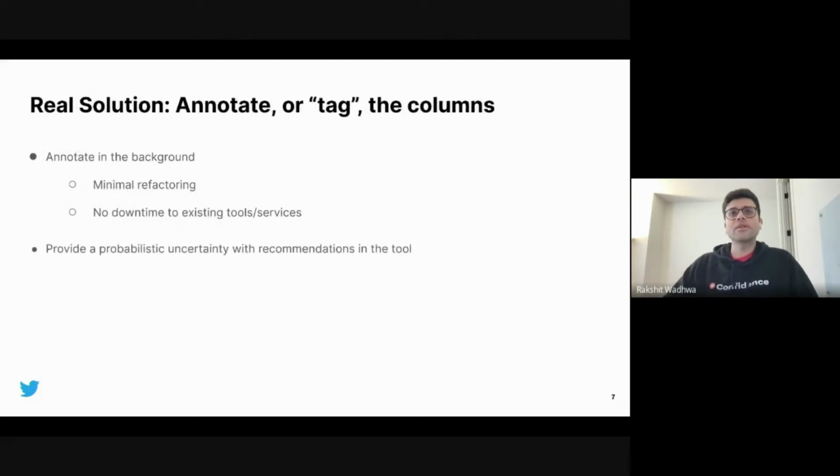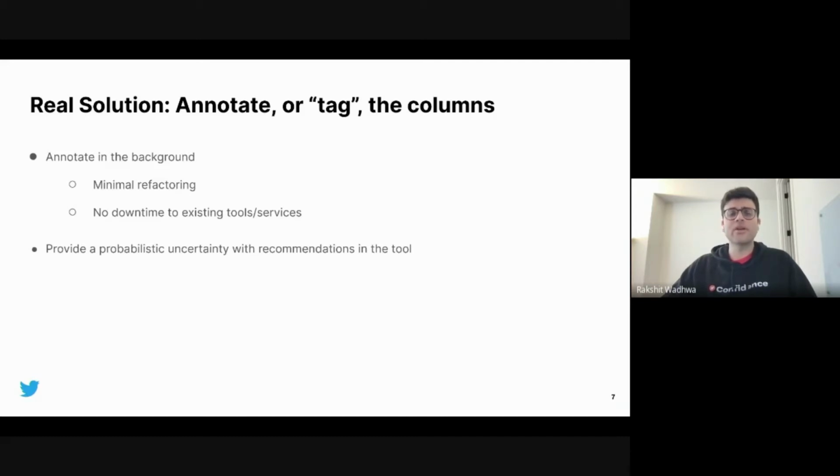Now, coming to the solution that we actually adopted, instead of changing the column or field names in the dataset schemas directly, we decided to tag or annotate the columns with certain terms, and these terms come from the standard taxonomy. This has multiple benefits. It is done on top of the datasets and hence doesn't need any refactoring of the actual datasets themselves. This also means no downtime for the existing tools and services. Further, the design allows changing the annotation or adding multiple annotations to the same field, which would not have been possible if we made the changes to the schemas directly.